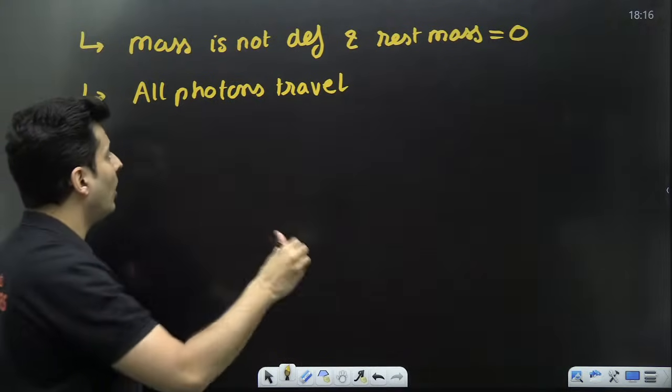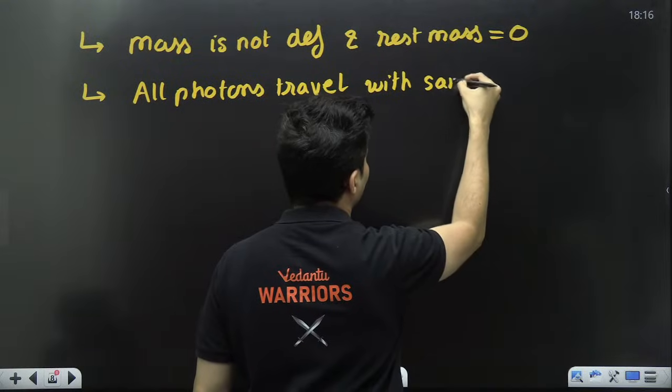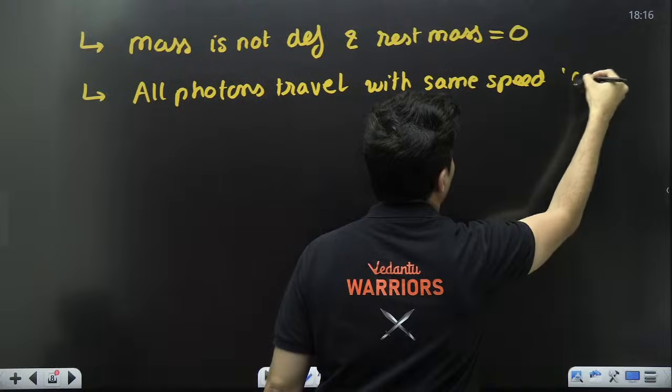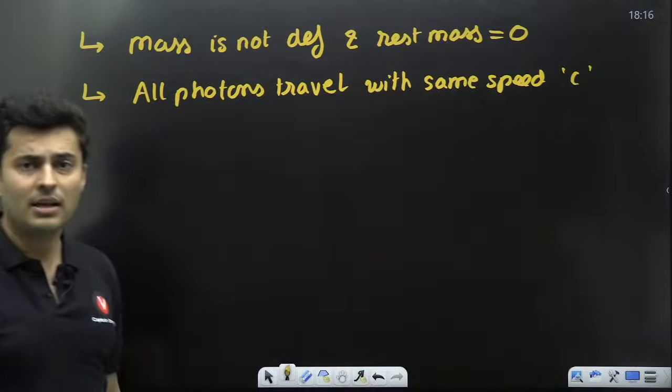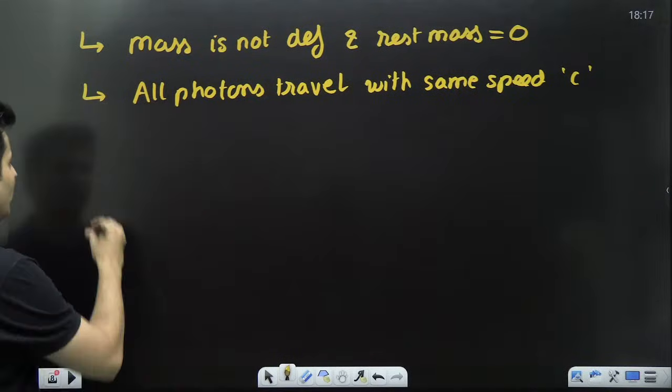Is that clear? So all photons travel with the same speed. That is nothing but the speed of light, which is 3 lakh kilometers per second. That is another important point which you must note.